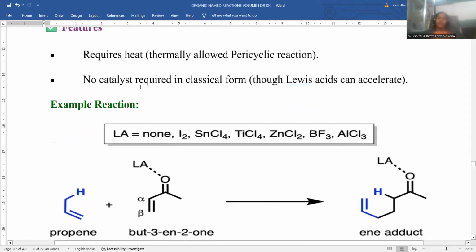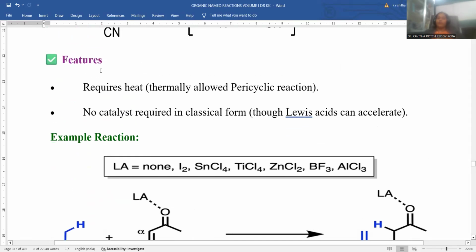The feature of this reaction is that it requires heating conditions, because old bonds must be cleaved and new bonds generated. That is the reason heating is a requisite feature for this Ene reaction. It is a thermally allowed pericyclic reaction. Catalytic conditions are no longer required; we are not adding any catalyst.